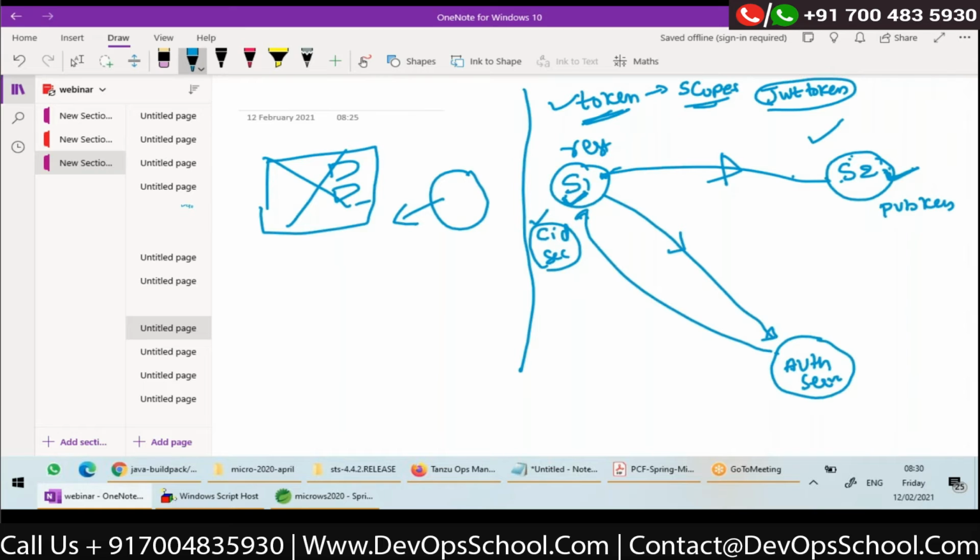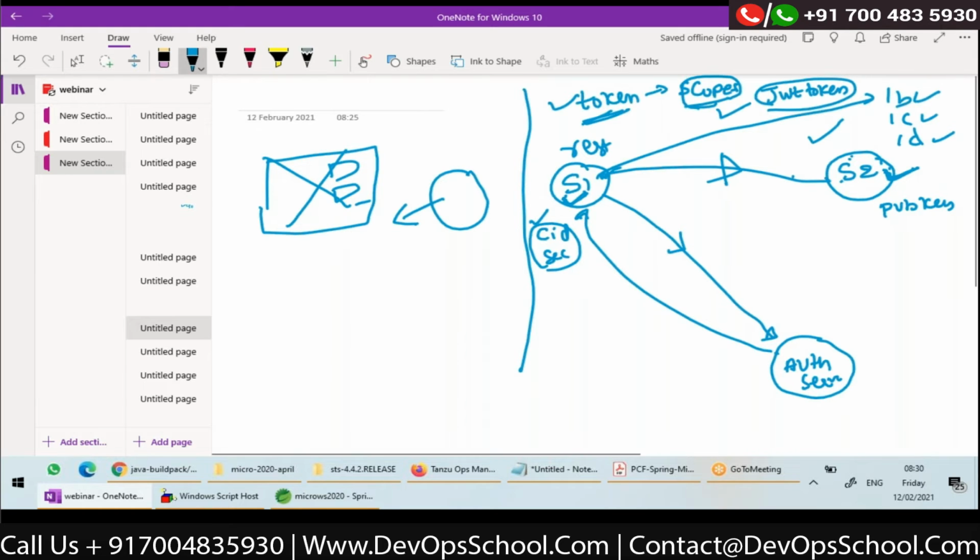Okay, the token is valid, that's fine, but does it have the required scopes to access this particular operation or not? That means on S2 there might be operations like /b, /c, /d. /b requires some permissions, /c requires some permissions, /d requires some permissions. So now the request is coming to /b. Now there should be logic on S2 which checks whether the required permission is there in this token or not. So if everything is fine, it should be able to invoke the logic and give the response.